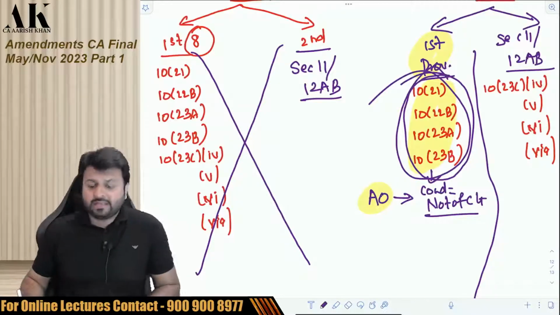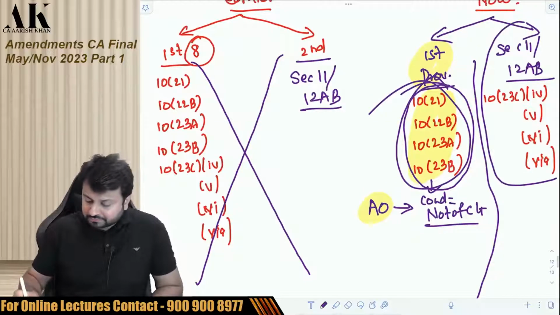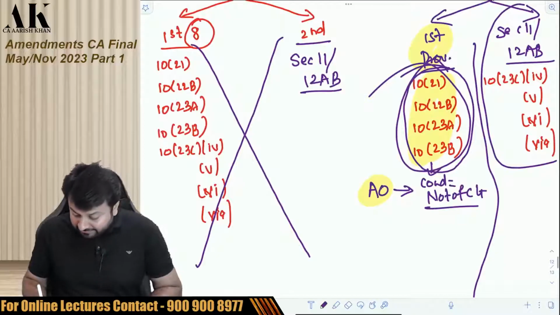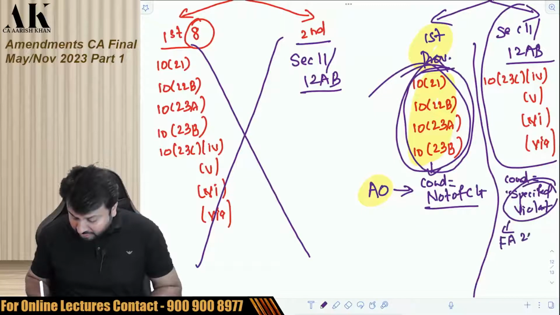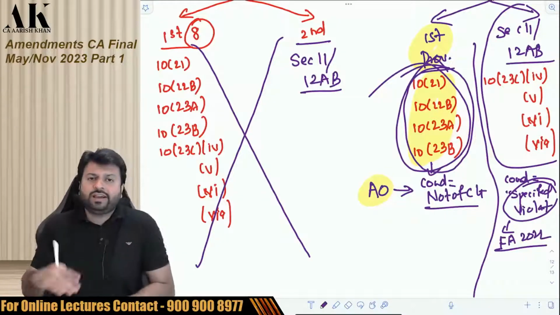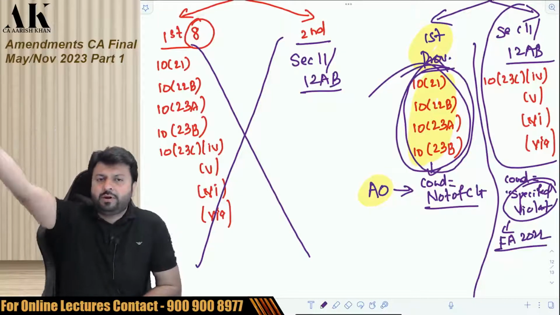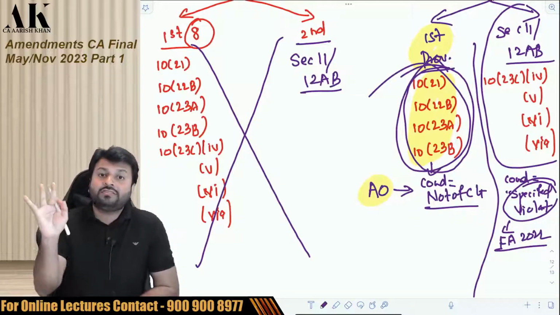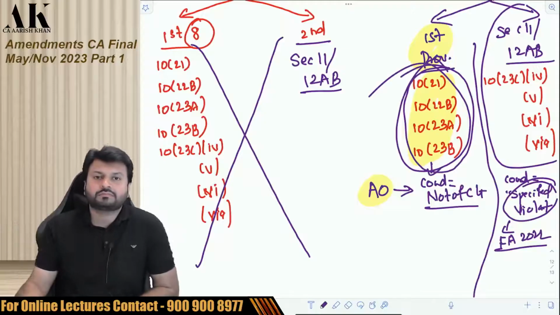Now, what is happening in the second proviso? In case of these sections, first of all, the government has given the conditions as specified violations. The term specified violation is now defined in Finance Act 2022. Earlier it was not defined. Where is it defined? It is defined in the chapter of trust. We will be doing the specified violation definition later on in the chapter of trust.